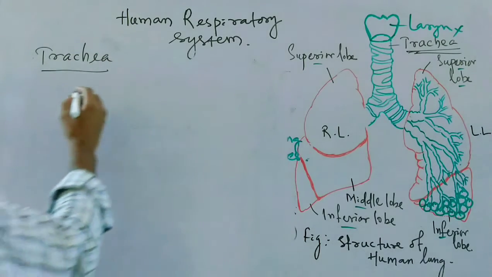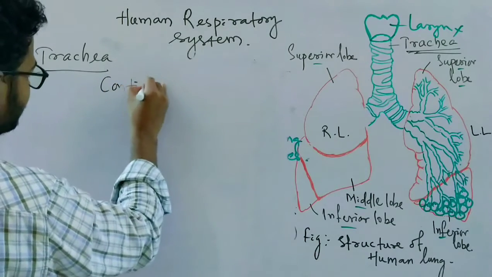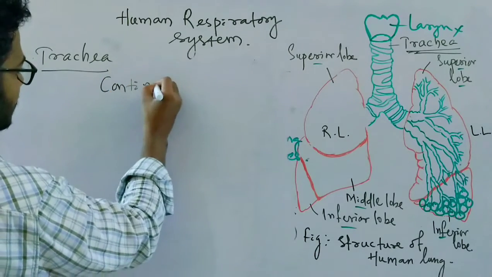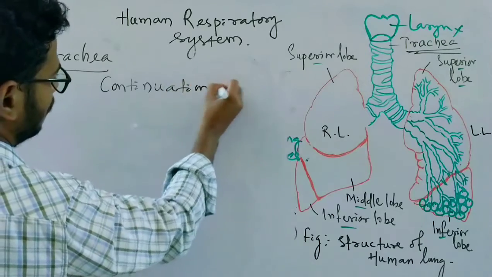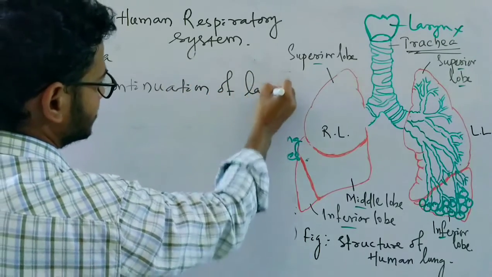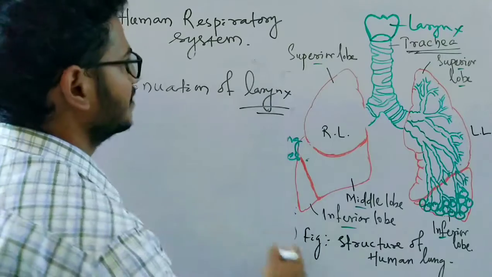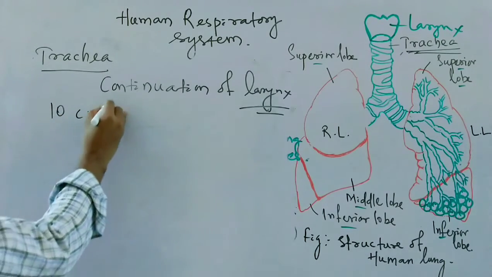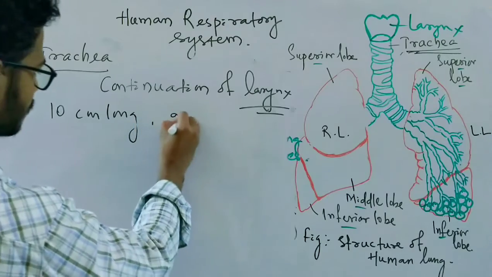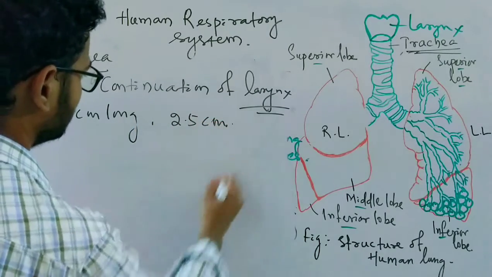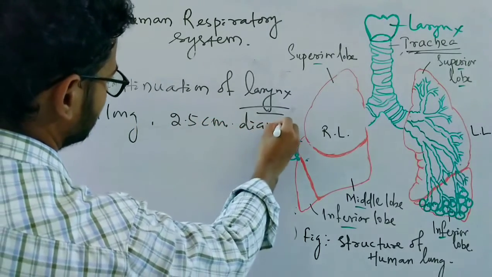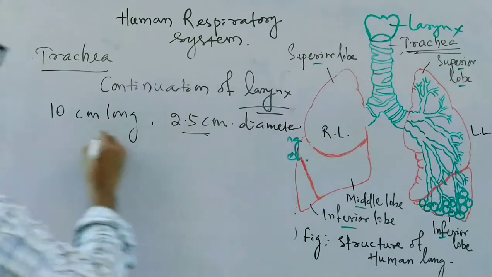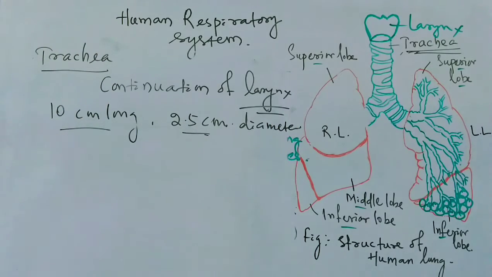It is the continuation of larynx. Larynx continues downward as trachea. It is 10 centimeter long. It is 2.5 centimeter in diameter. In diameter, it is 2.5 centimeter, and 10 centimeter long.